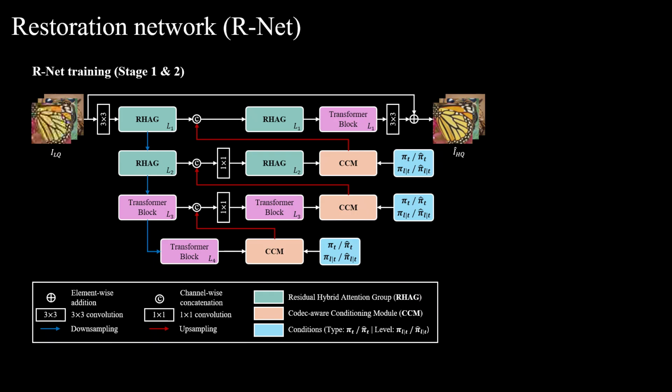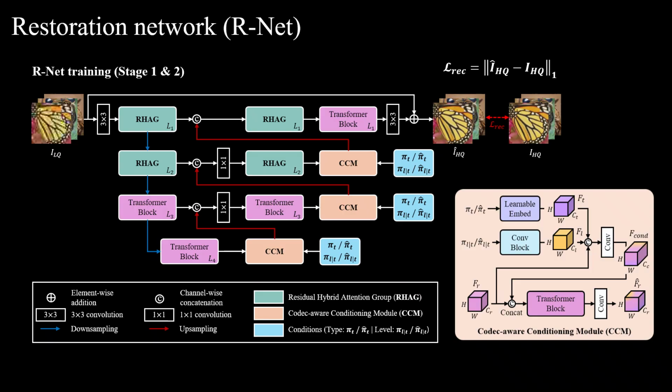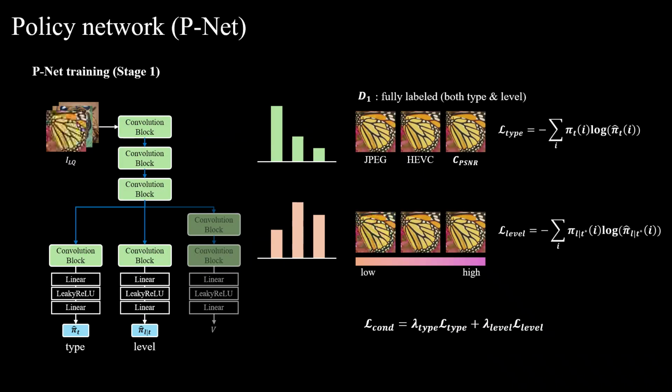The restoration network, which is called RNet, follows a U-Net architecture. We introduce a codec-aware conditioning module, which is called CCM. RNet is trained with a reconstruction loss in both stage 1 and stage 2. The CCM integrates the predicted probability vectors for codec type and quality level into the image features through an attention mechanism. Our policy network, which is called PNet in stage 1, predicts these conditions.